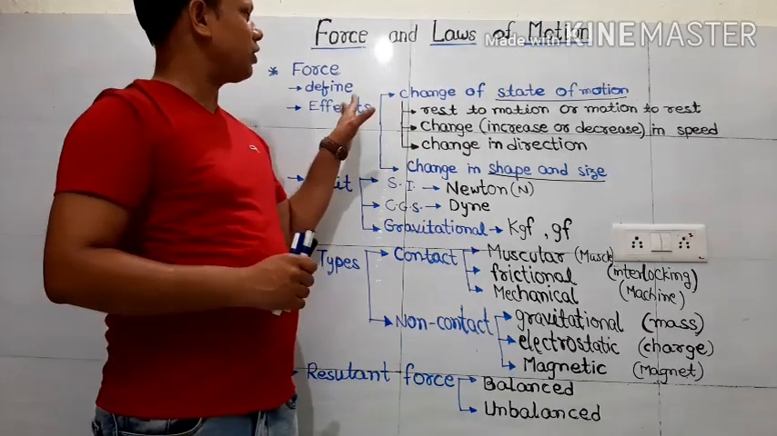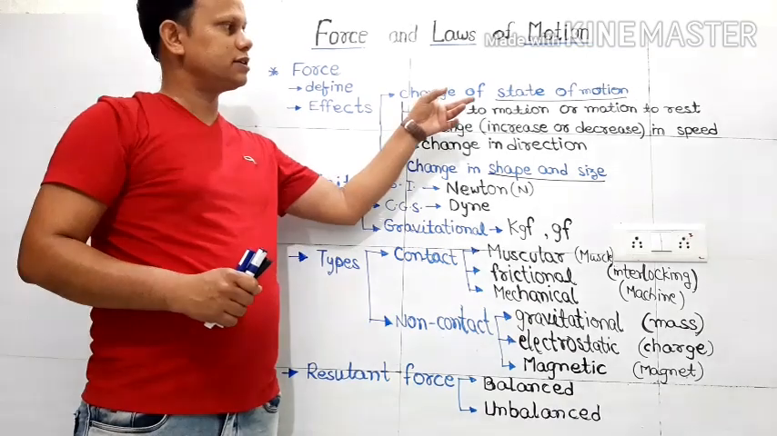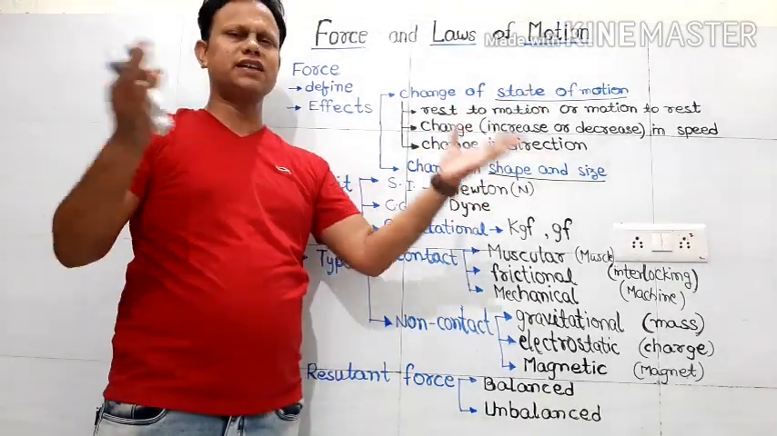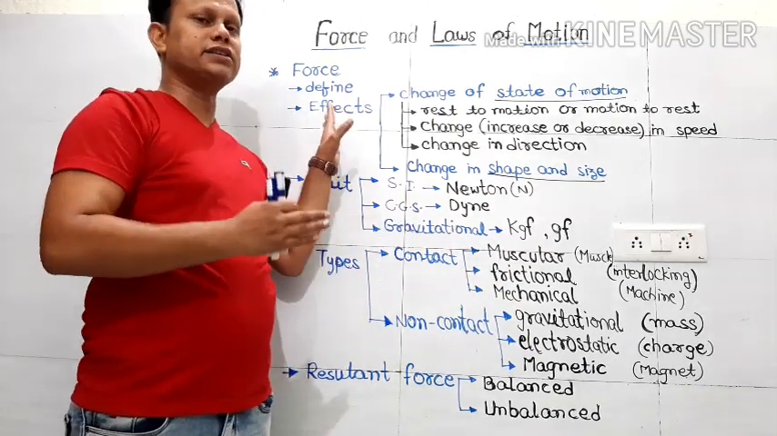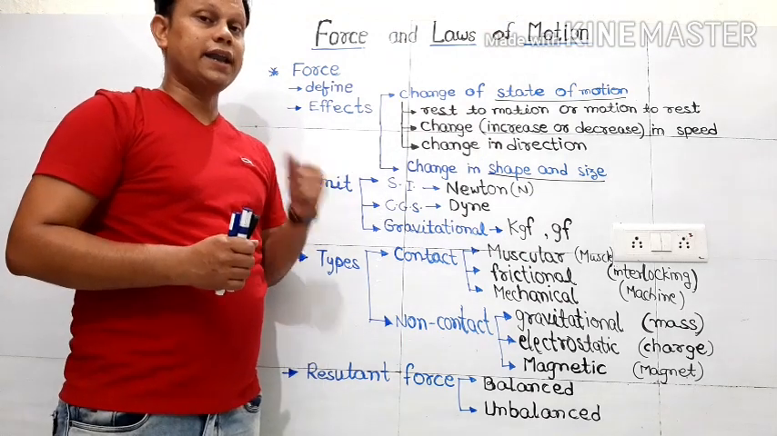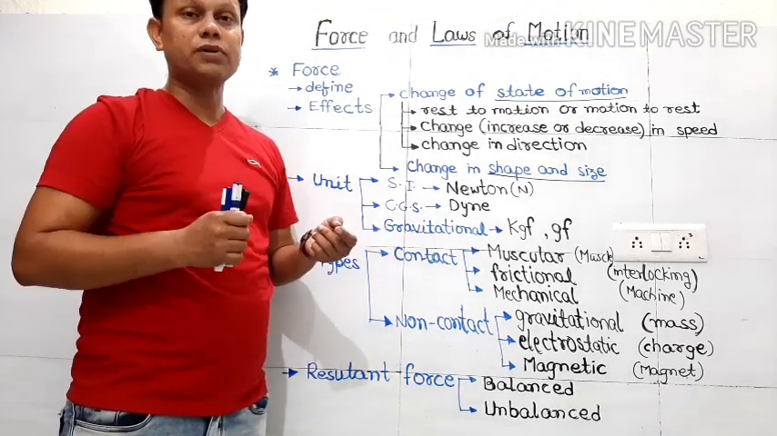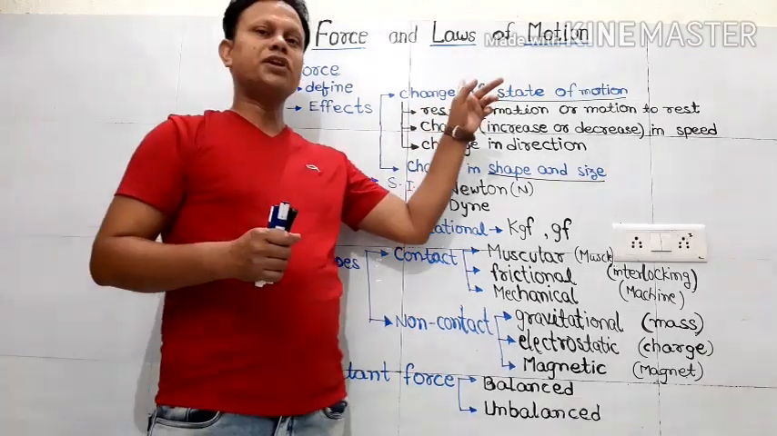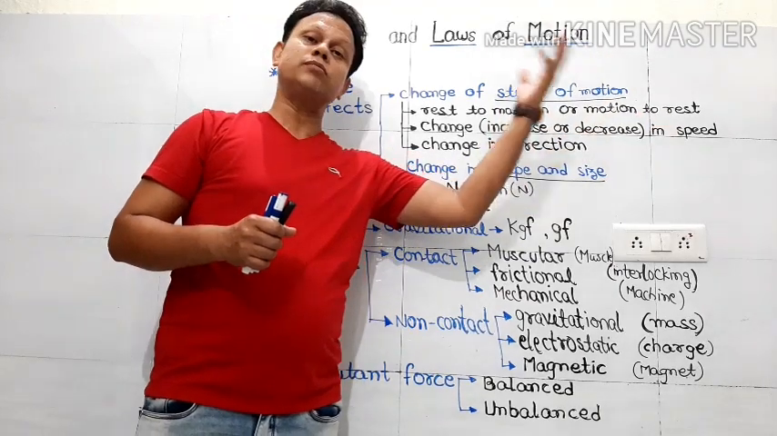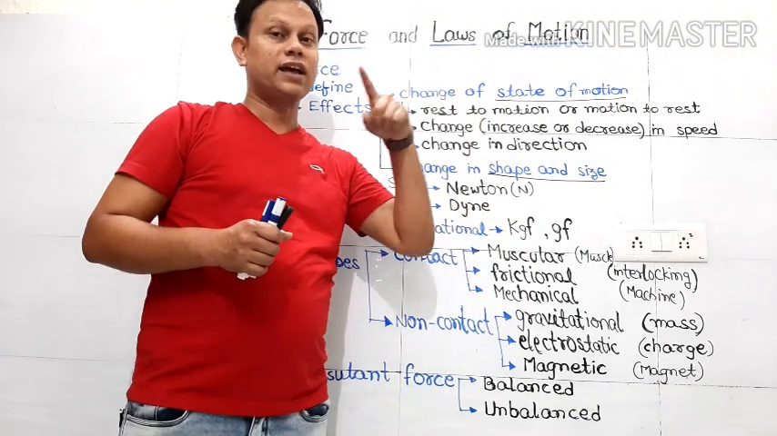So broadly, if we observe, the effects are under two categories. Either it brings change in state of motion or change in shape and size. There are various examples which prove that the existence of force is required for these two situations. Now, suppose the force is not there. Then what will not happen? The rest object will remain at rest. It cannot come to motion. The motion will remain the same motion. It cannot be brought to rest, and take care of that.